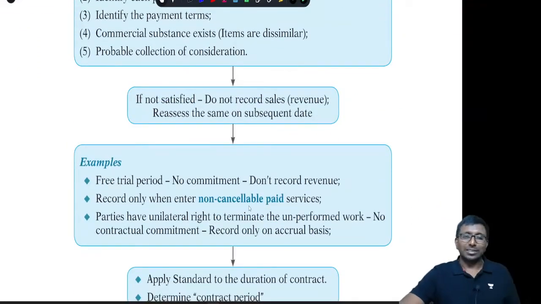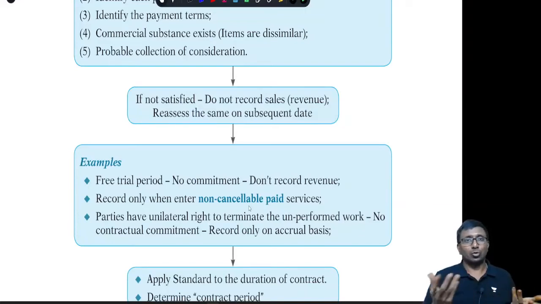When you are recognizing the revenue, the contract period is very important. The contract period should be a non-cancelable period, where the seller and buyer must have been committed to it. Suppose it is a free trial period, then there is no commitment.